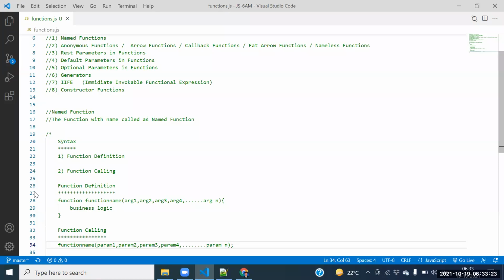Sandeep, repeat it. What is a named function? The function with a name, any name, XYZ, some name here, is called a named function.